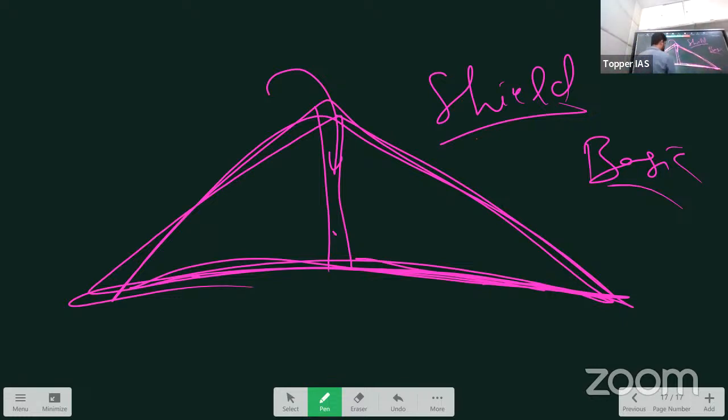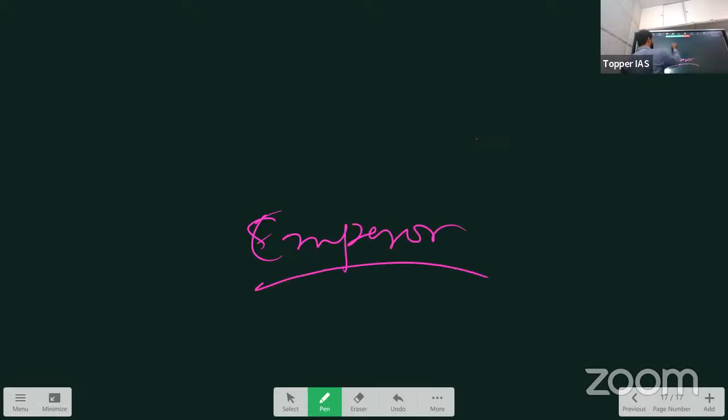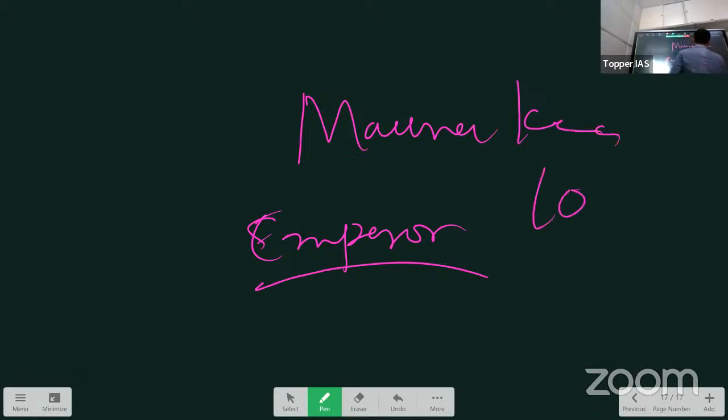Understanding this? So we can take examples of shield volcanoes like Emperor Mount. You know the sea mounts, inside the ocean there are sea mounts. So there is something called Emperor Sea Mount, which is in the Hawaii Islands, in the Pacific Ocean, and there is Mauna Kea, Mauna Loa and Emperor.